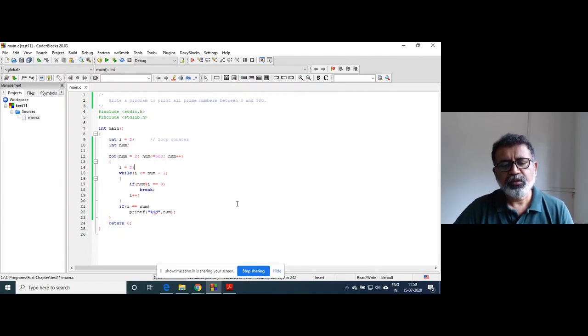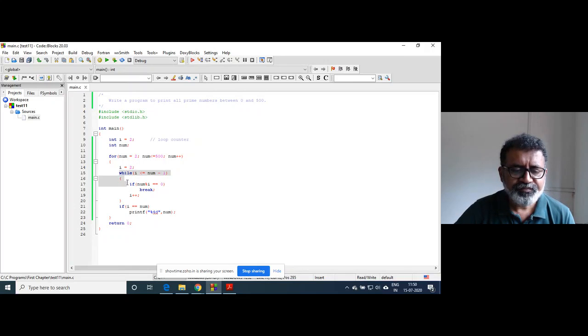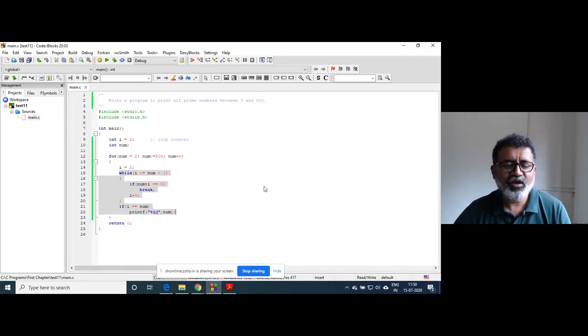Now, as a beginner, you may not be able to understand the complete program, but don't forget that this much part is the same. Copy paste, you can say. I have not copied that, but this much part is the same as for finding whether the number is prime or not. The program we wrote yesterday, it is the same code here. Nothing new in that.